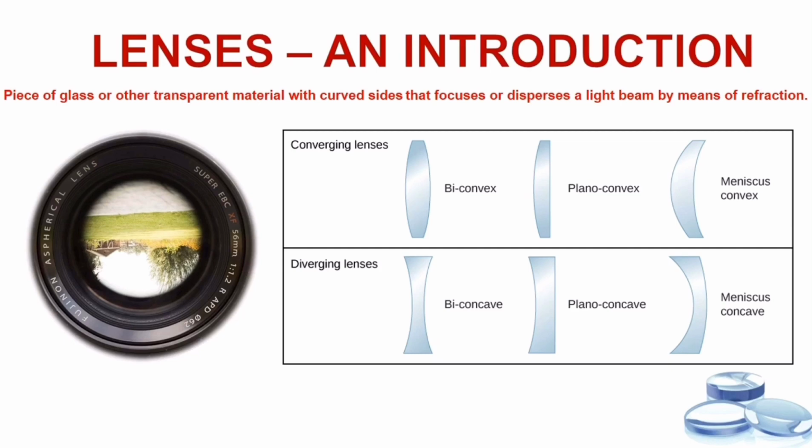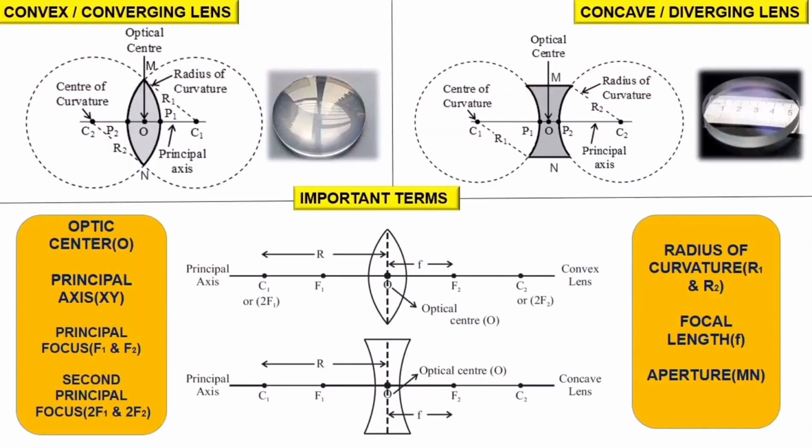There are two types of spherical lenses. The first one is converging lens or a convex lens. The second one is diverging lens or a concave lens. Let's see how a concave and convex lens are made. When two glass spheres are intersected, that intersected region can be called a convex lens. Likewise, when two glass spheres are placed nearby, the gap-filled portion forms a concave lens.